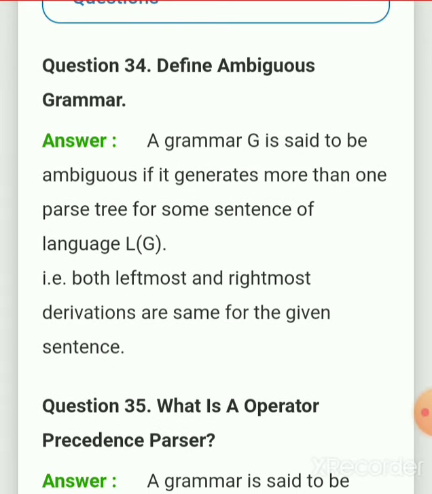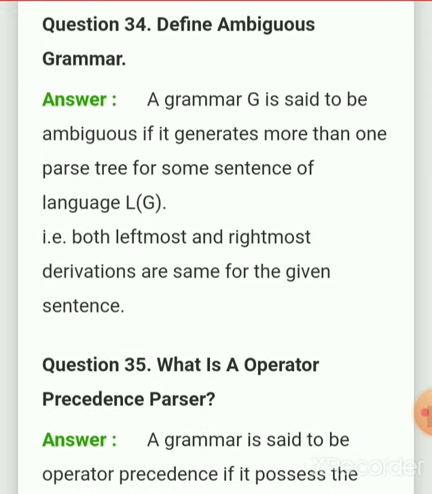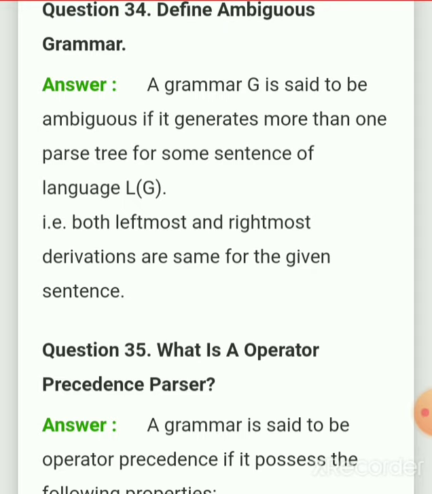Define ambiguous grammar. A grammar G is said to be ambiguous if it generates more than one parse tree for some sentences of language L(G). Both leftmost and rightmost derivations are the same for the given sentences.